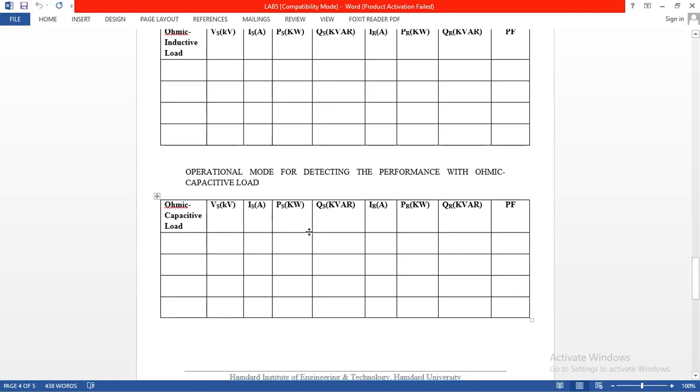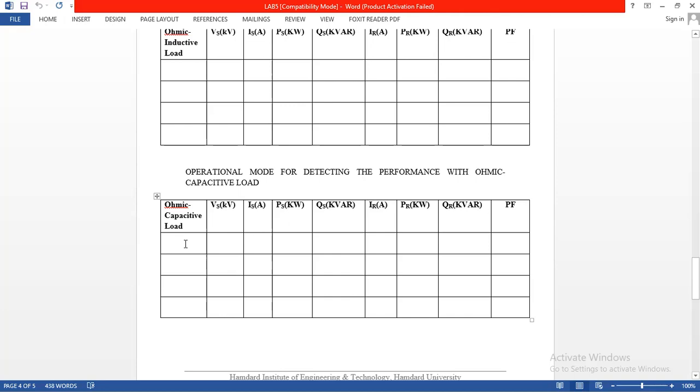Further, the operational mode of detecting the performance with ohmic capacitive load, in which we are connecting the values. Ohmic capacitive loads are the combination of resistance plus capacitance. Further, the voltages which we fill in there are not changed, because load directly impacts power and current, not voltages, because the voltage is directly provided by the utility and it is not varied by the change of loads.